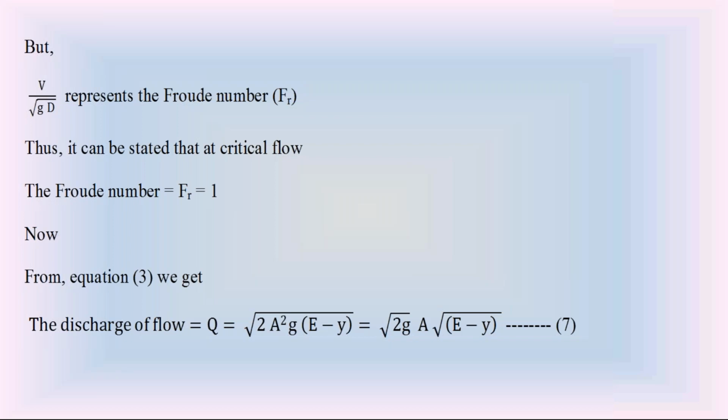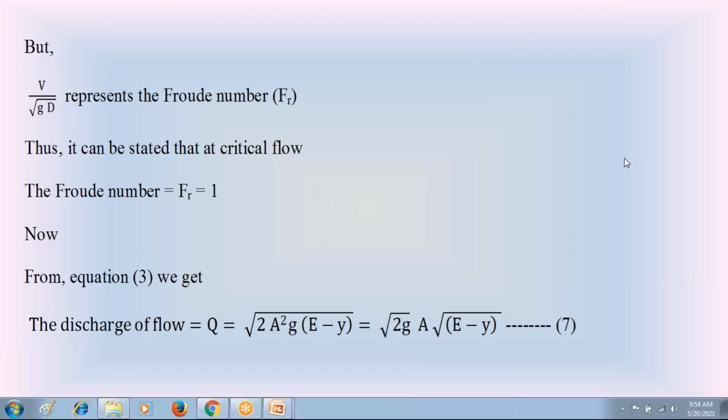To discuss the discharge of water flow Q at a minimum specific energy, consider equation 3. Please remember that equation 3. Can anybody give that equation 3? If you noted that equation 3 in your notes, please give me the response. What is that equation 3 we discussed in this specific energy?